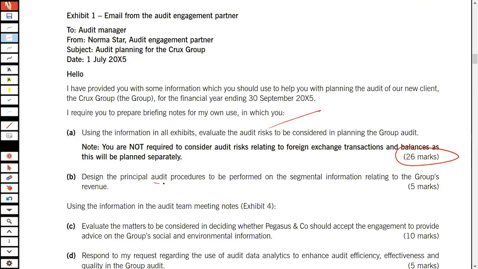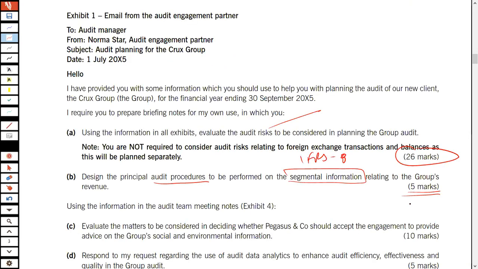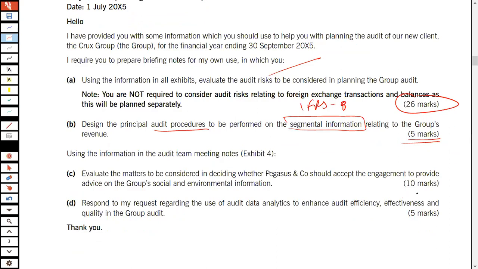Then it says principal audit procedures to be performed on segmental information. So there's this segmental information in accordance with the requirements of IFRS 8 that you might actually have to go through. So it's again section D, which is 5 marks. Then if you move a bit forward and look at requirement C and D, it says evaluate matters to be considered in deciding whether Pegasus should accept the engagement to provide advice on group social and environmental performance.